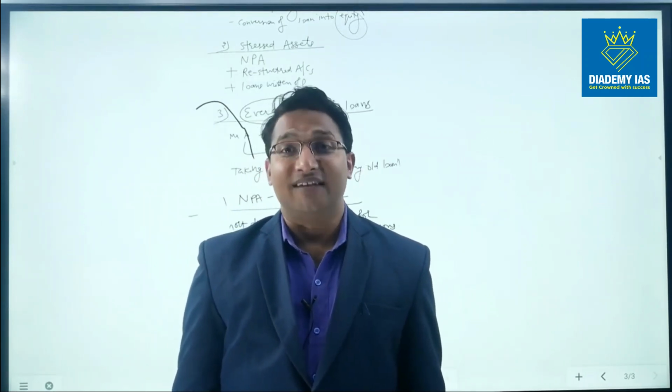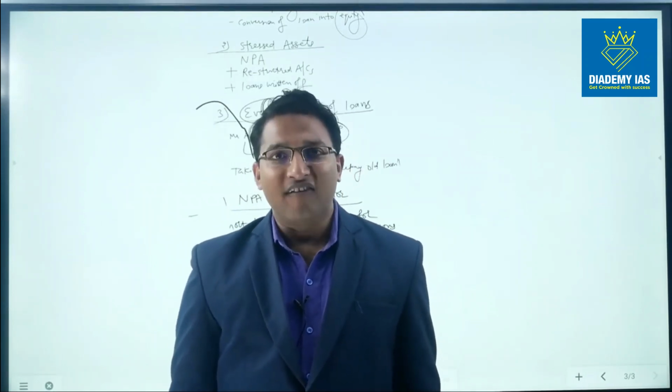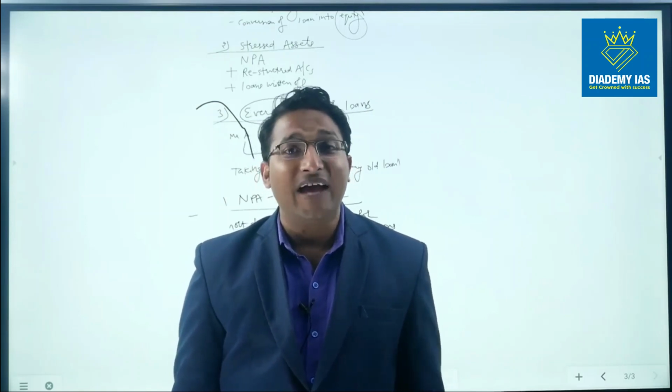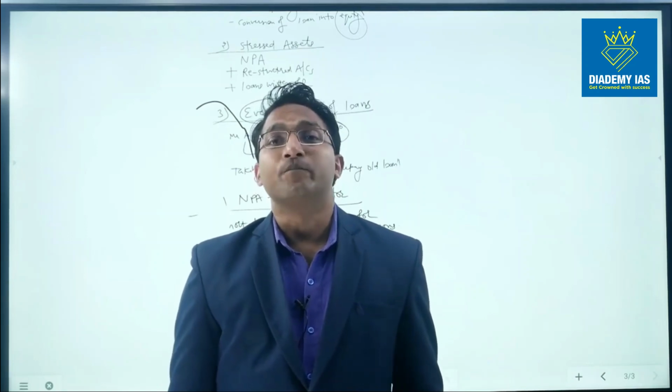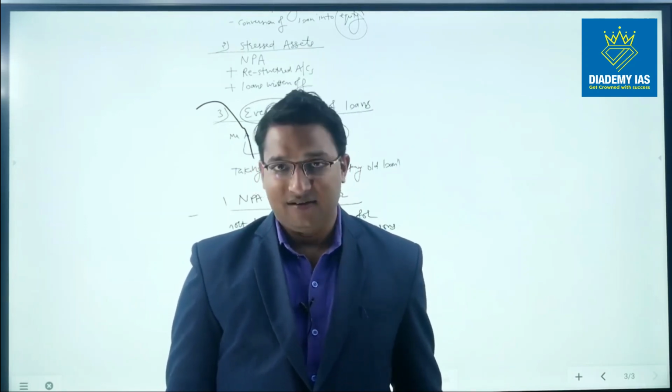In case of long duration crop, the amount overdue for 1 season is the NPA. With this, I complete this session, and let me tell you, I will come up with another session where I will discuss what are the steps taken by the RBI for overcoming the problem of the NPA.